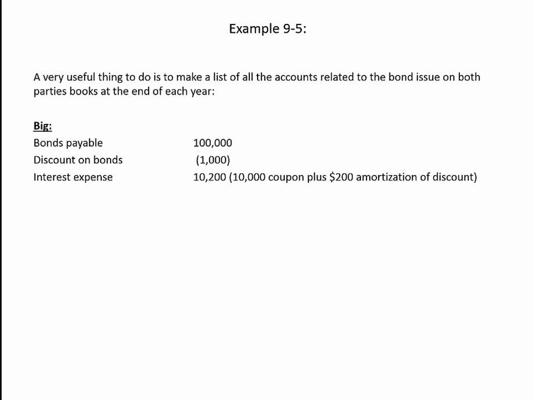That's the $10,000 coupon payment, again, these were 10% bonds, plus the $200 amortization of the discount. Over on Little's books, they've got their $103,000 investment in bonds. Little doesn't have any interest revenue this year because they just bought the bonds on December 31st.